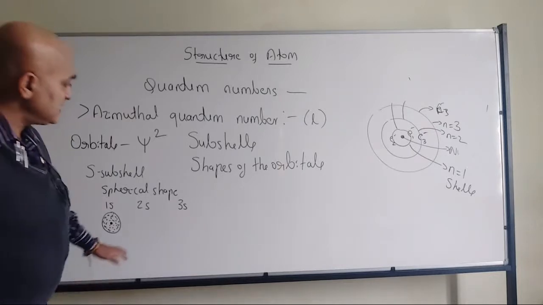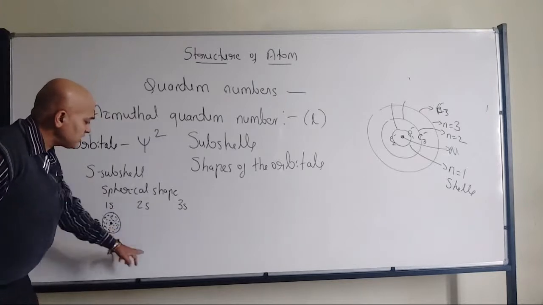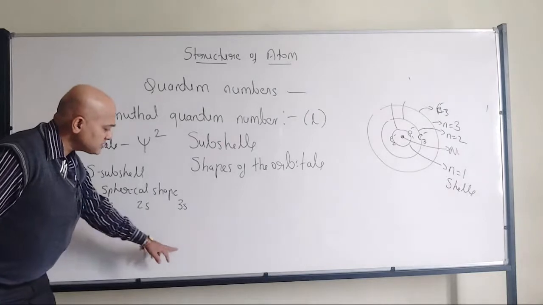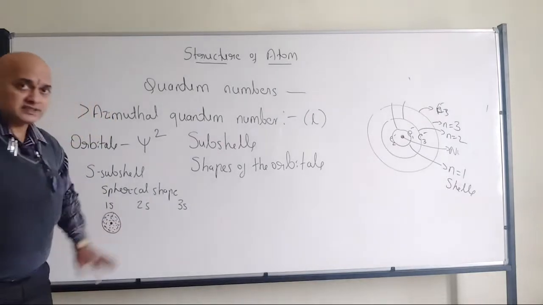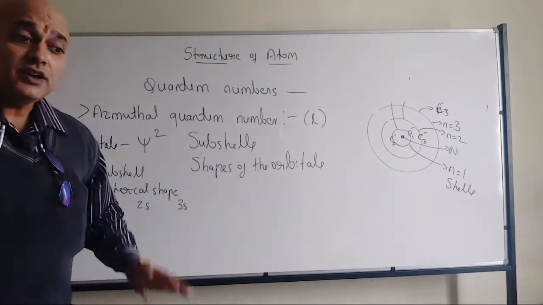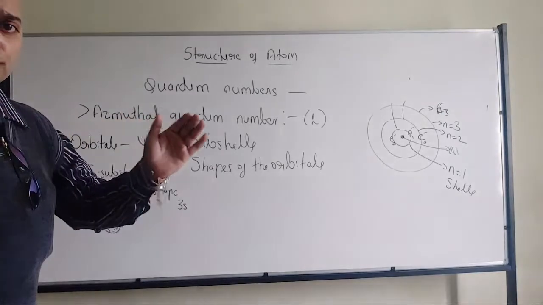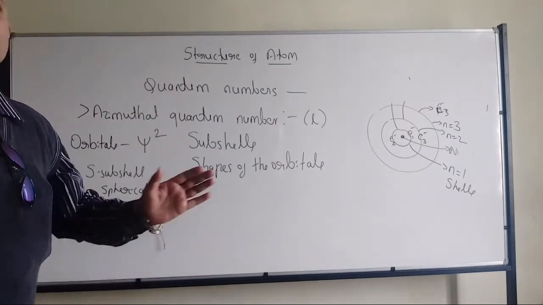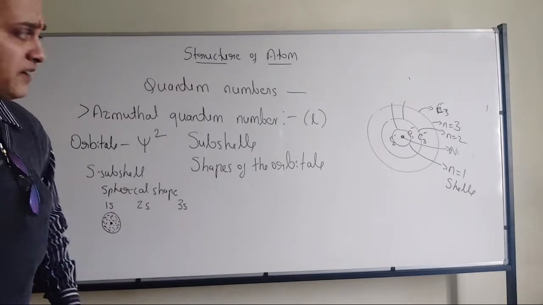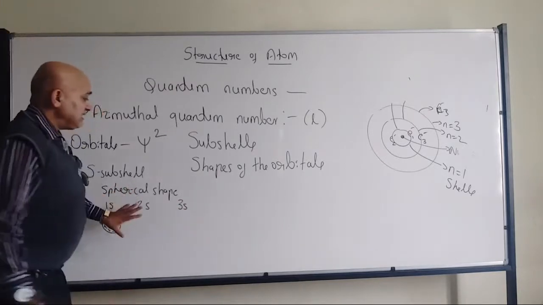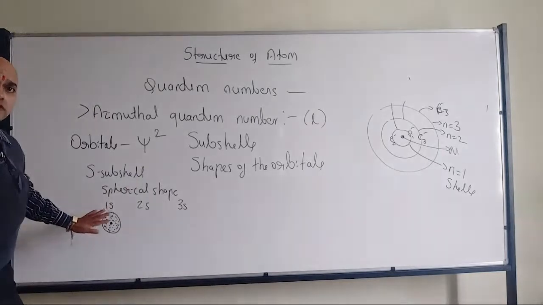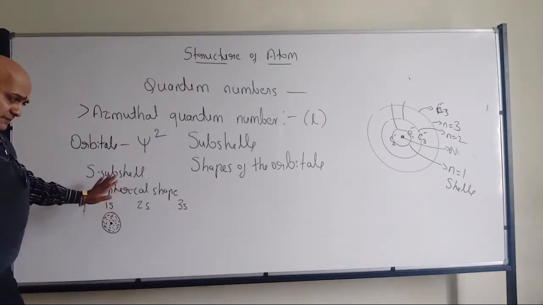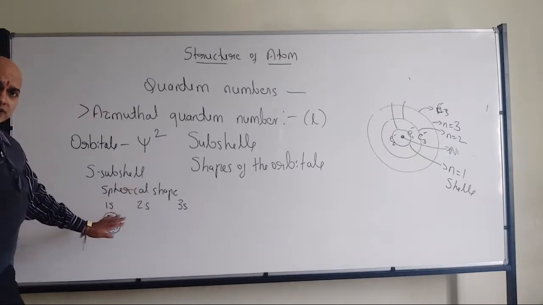Only thing is, 2S will be much larger compared to 1S, and 3S will be much larger compared to 2S. All of you have understood? Only thing is, size is going to vary because the principal quantum number is getting changed. All of you have understood? Anyway, in detail, I am going to discuss all these things when I talk about the nodal region. During that time, we are going to discuss once again.